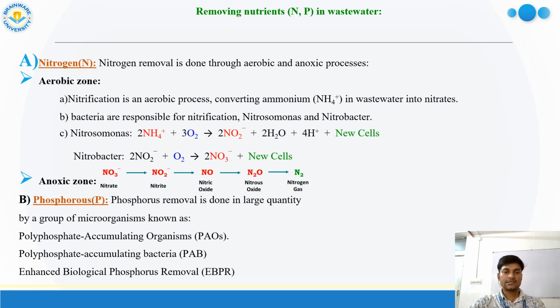Then in the anoxic zone, this nitrate is converted to nitrite, then nitric oxide and nitrous oxide, and then it is converted to nitrogen. So this is the whole process by which the nitrogen in the water body is liberated to the air.